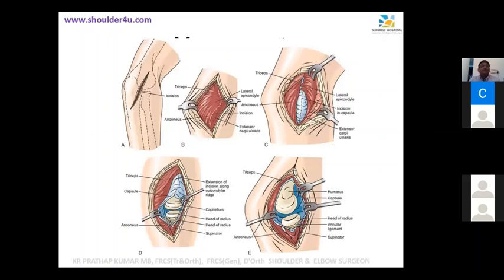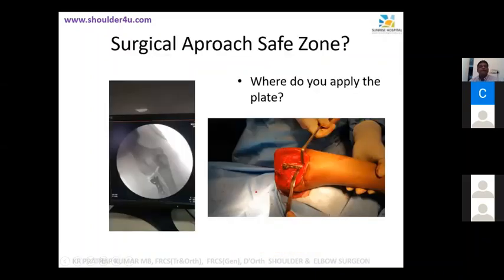So you can see that is to the subcutaneous border of your ulna, and it's a nice internervous plane. I won't go into the details of that.